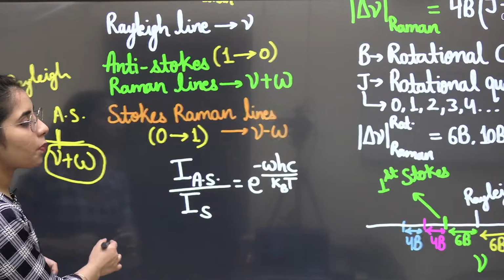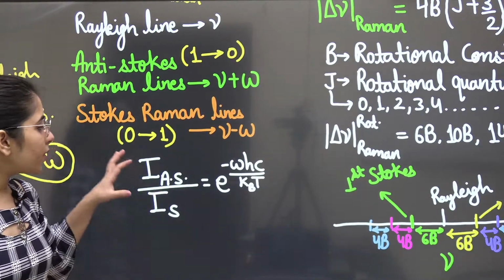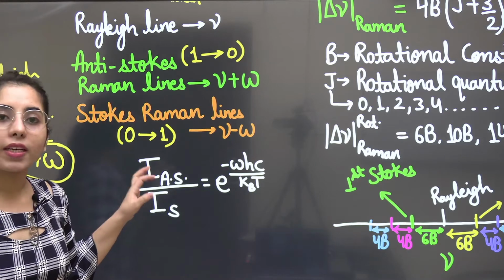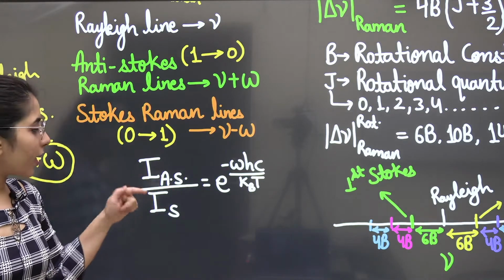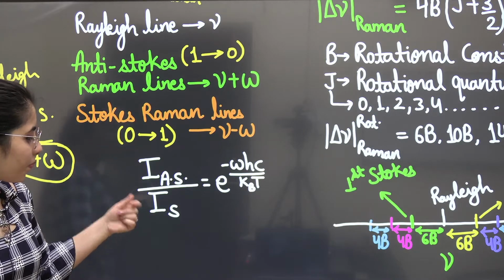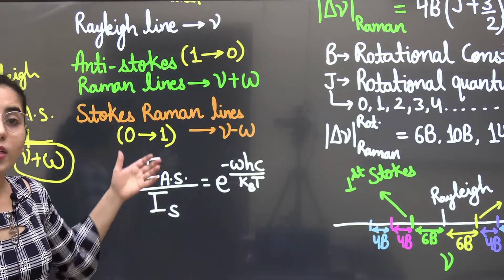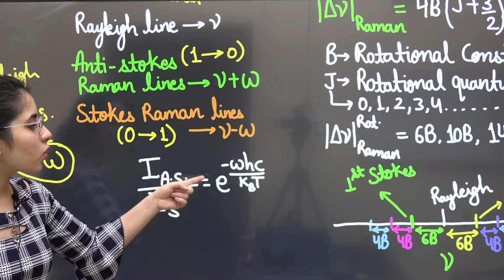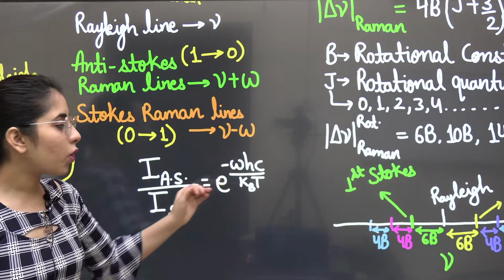Now, next most important point from here is the ratio of intensities of anti-Stokes line to Stokes line. What is this ratio? It's going to be e to the power minus omega hc upon kBt.